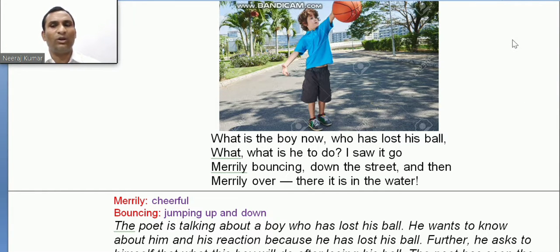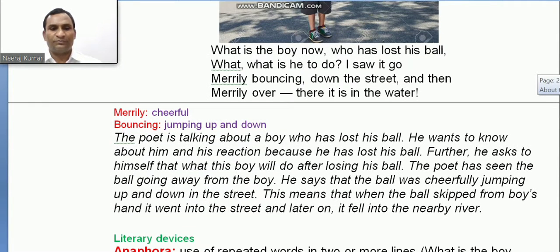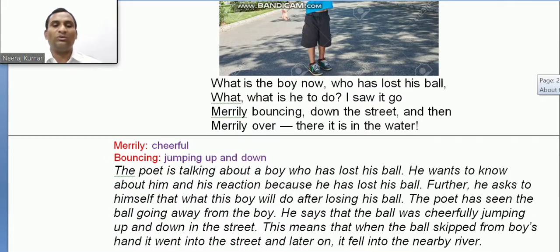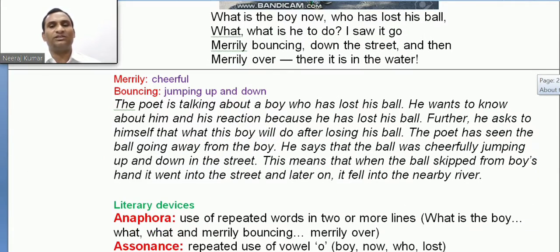So where was the ball? Let's know more about this one, and the literary devices will be explained here. So let's start. This is the explanation given, and I will send this complete poem to you. These documents will be sent to you. Now the literary devices used here.